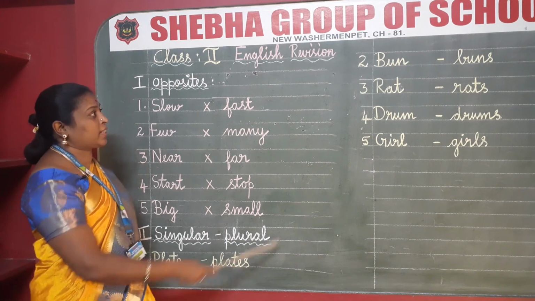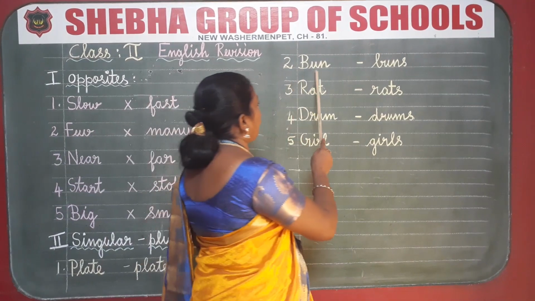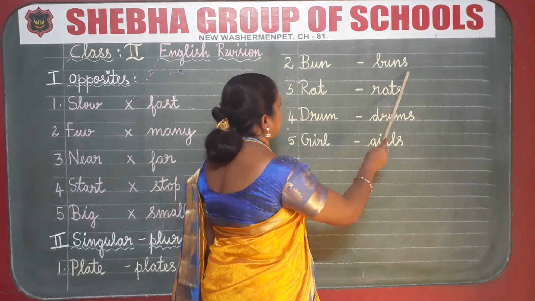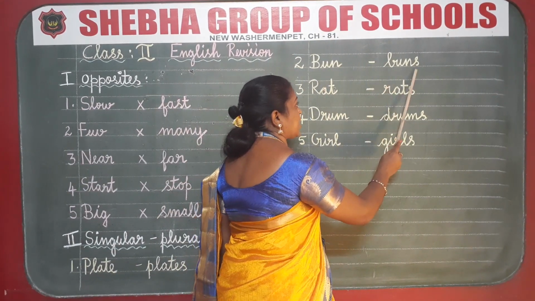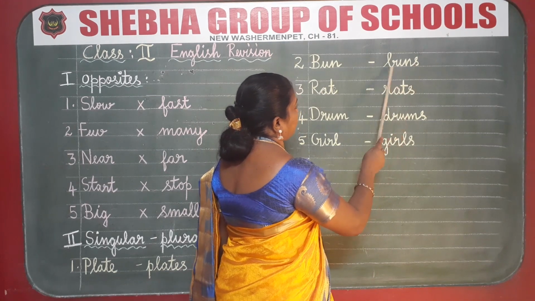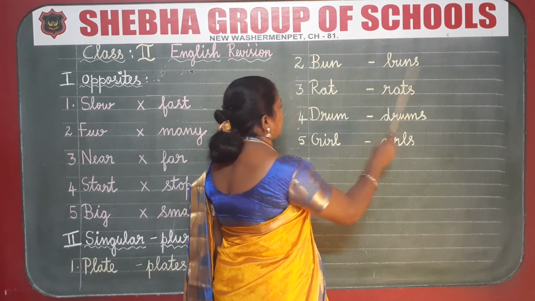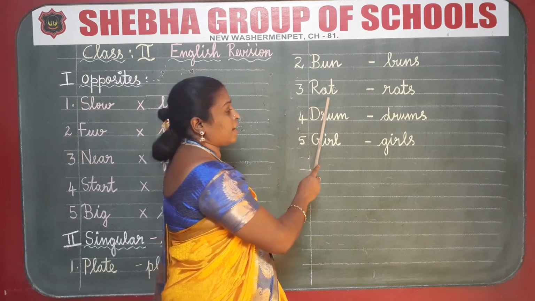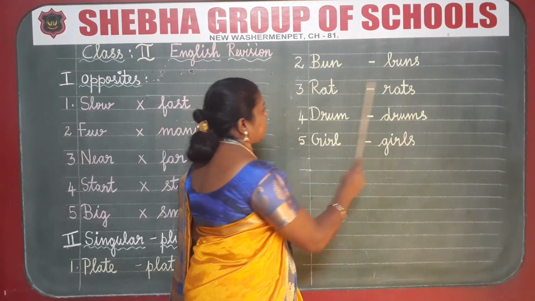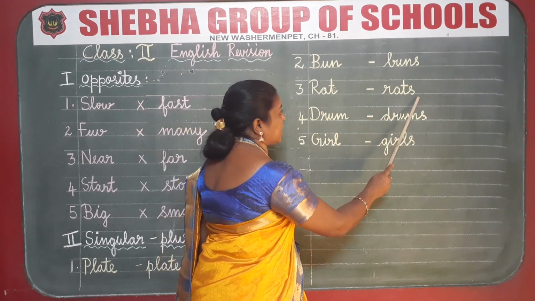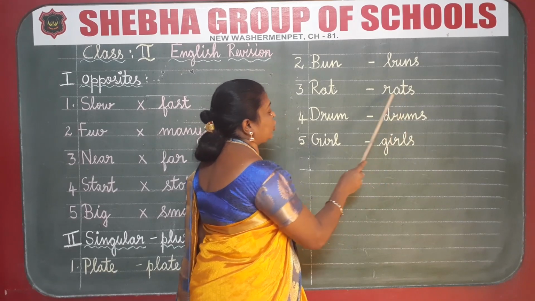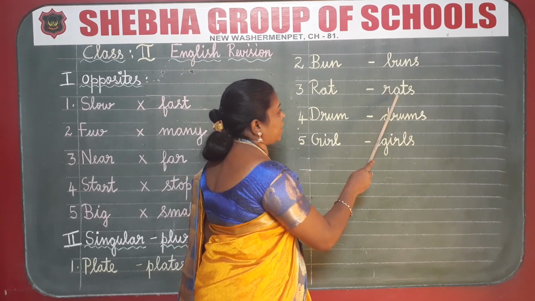P-L-A-T-E-S, plates. Number 2, bun, buns. You have to add s. B-U-N-S, buns. Number 3, rat, rats. You are going to add s to make it a plural.